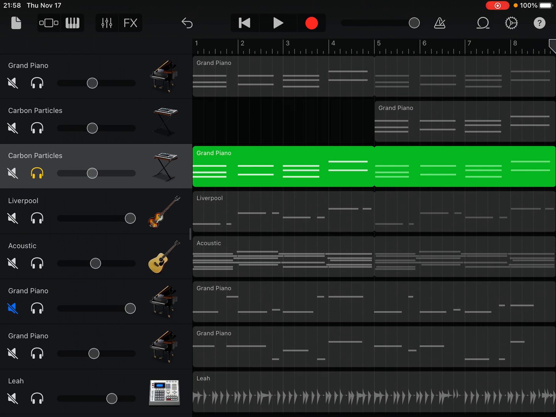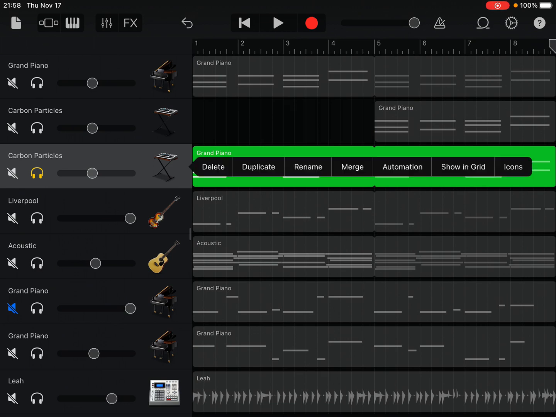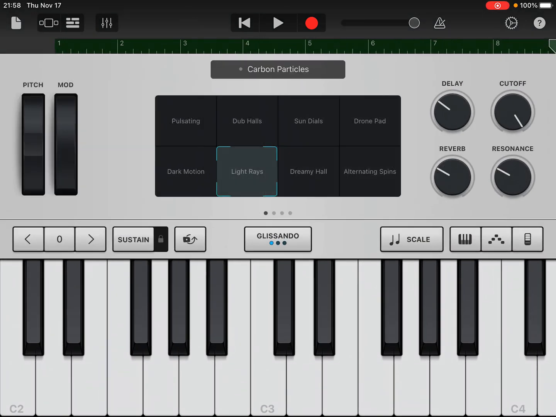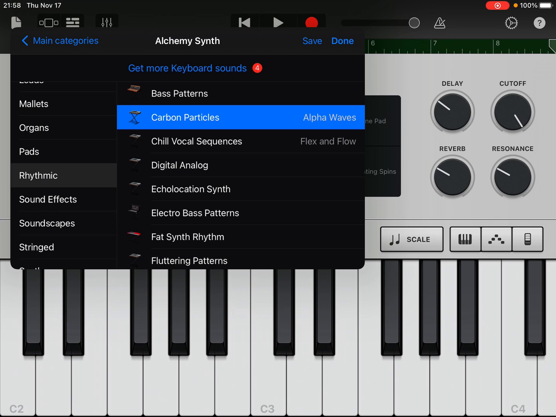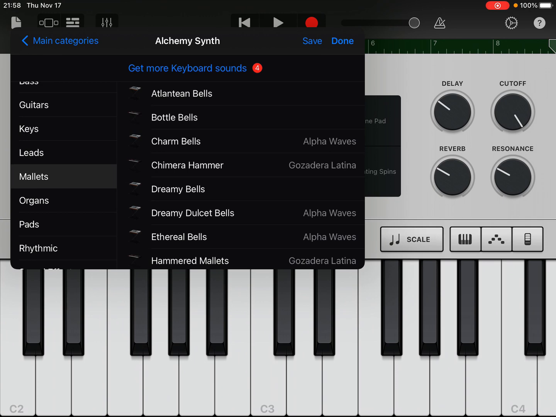We're going to go to a third one. You can add more than one layer. We'll go back over here, but this time we're not going to add something rhythmic. We're going to add, let's go ahead and add some mallet of some sort.